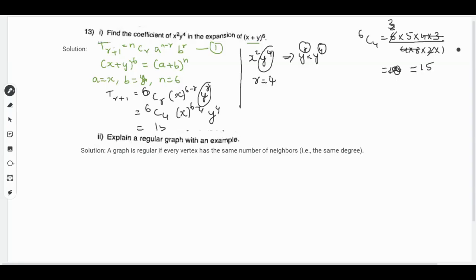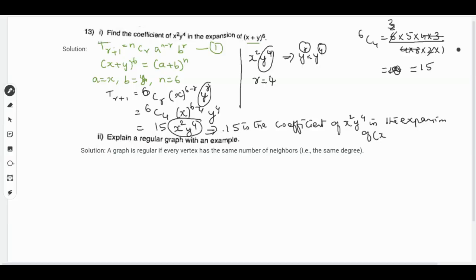So here it is 15 x square y power 4. So what is the coefficient of x square y power 4? That is 15. So we can write 15 is the coefficient of x square y power 4 in the expansion of x plus y to the power of 6.